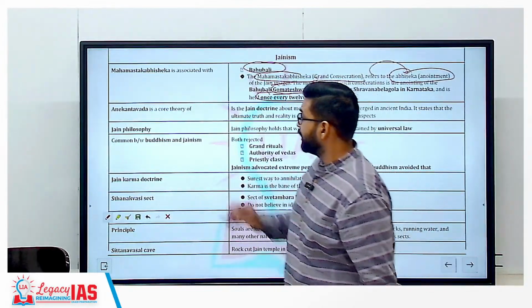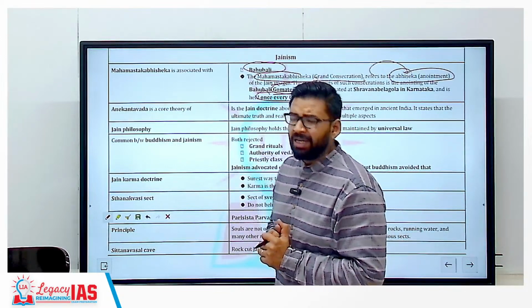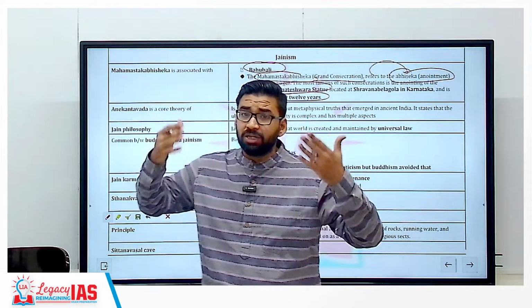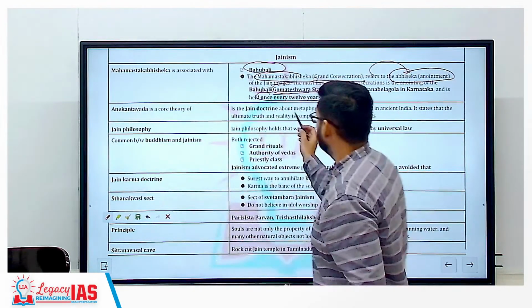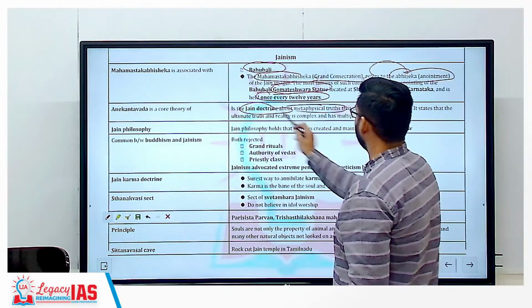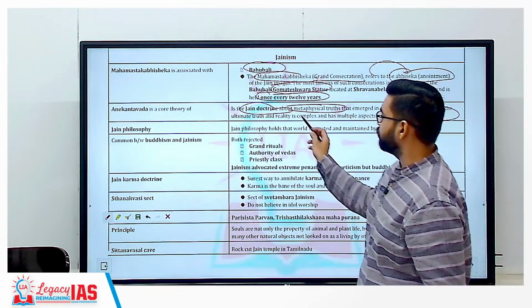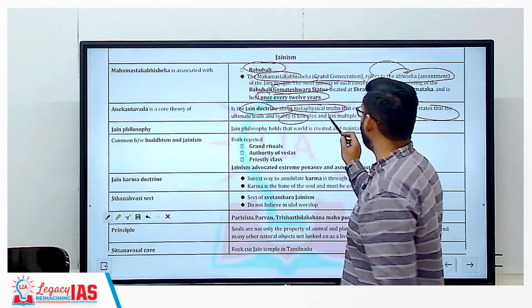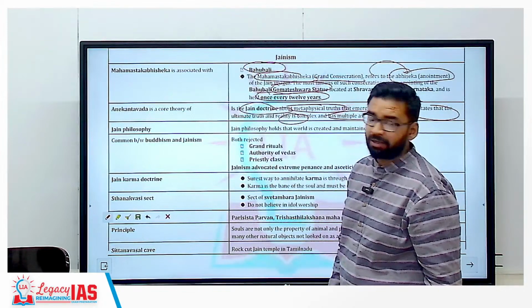Clear? Then Anekantavada. Anekantavada is one of the core philosophies in Jainism. That means every truth has multiple perceptions. In Jain doctrine, it talks about metaphysical truths. It says that ultimate truth and reality is very complex and has multiple aspects. Clear?